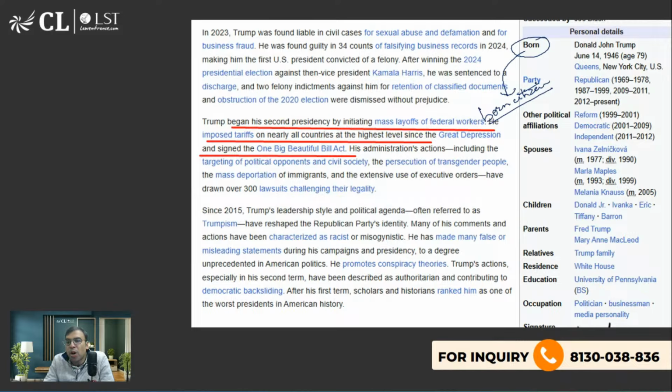You should be born on the soil of the USA to become the US president. But that is not the case in India. In India, if you're born somewhere else and you later acquire Indian citizenship, you can be eligible for being a president or a prime minister. But that is not the case in America. Okay, that's what you should know.